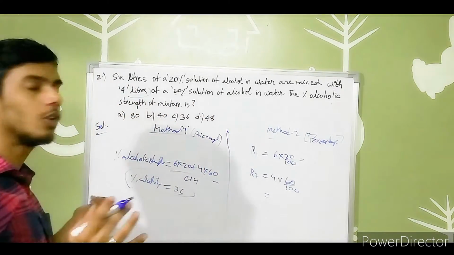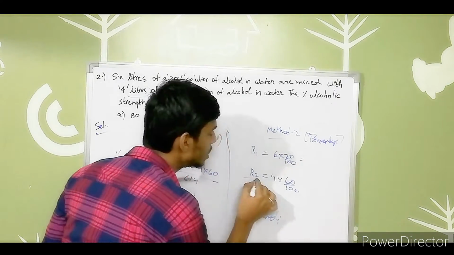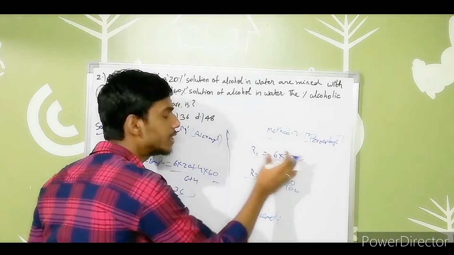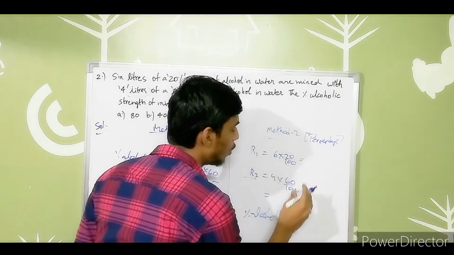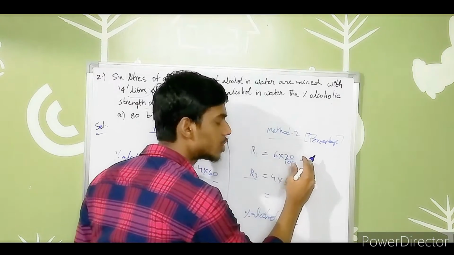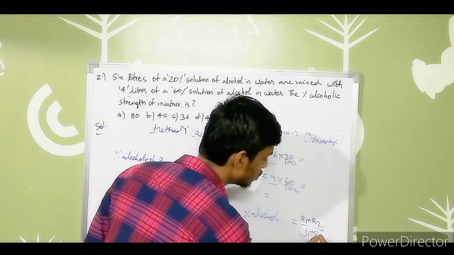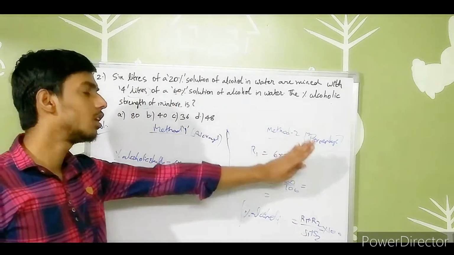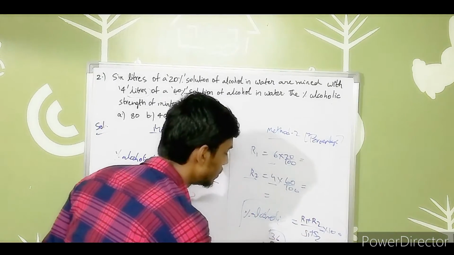So how can I obtain the total percentage alcoholic strength? R1 is the alcohol present in the 6 liters and R2 is the alcohol present in the 4 liters, and both are present in the mixture. So the percentage alcoholic strength equals the total alcohol, R1 plus R2, divided by the total solution, which is 6 plus 4, into 100. As it is the percentage concept, we multiply by 100. Doing it in the form of percentage, we get the answer as 36.